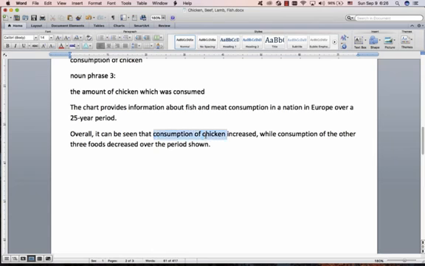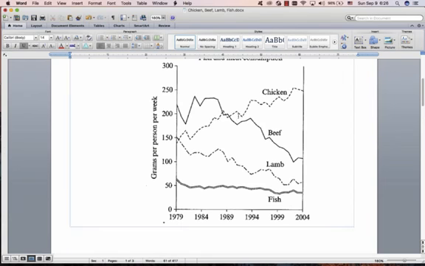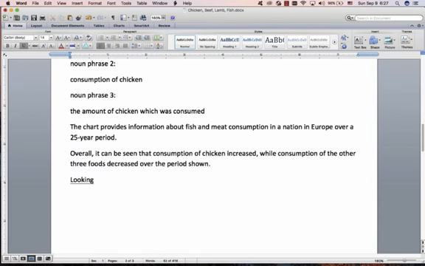Just focus on this. This is subject of this clause. There's a that, so we have a new subject and main verb, and subject and main verb. That's what I want you to focus on. Right, now we can start really writing our essay. Let's start with chicken. Looking at the chart in more detail, it is clear that you will learn this kind of linking language. It's the sort of same in every line chart or pie chart, whatever, that sort of thing. It's the same. And then we start with SVX.